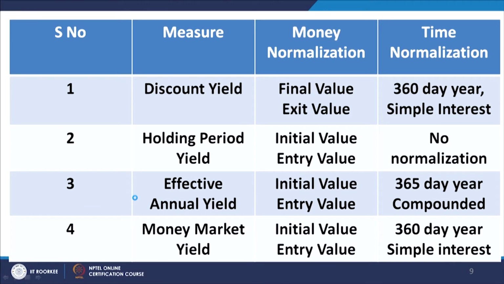Then we have the holding period yield. In the holding period yield, the money normalization is carried out with respect to the initial value of the investment, the amount at which the investment has been made, the entry value of the investment, and there is no normalization with respect to time.